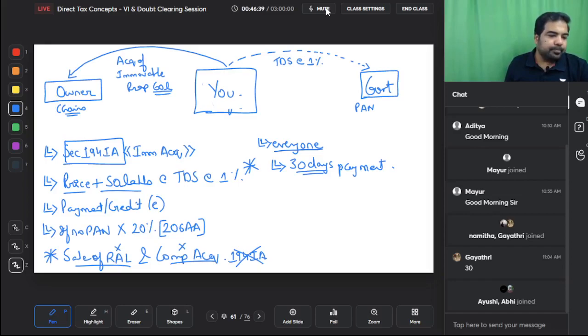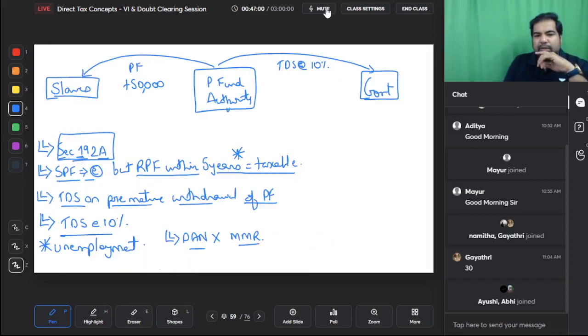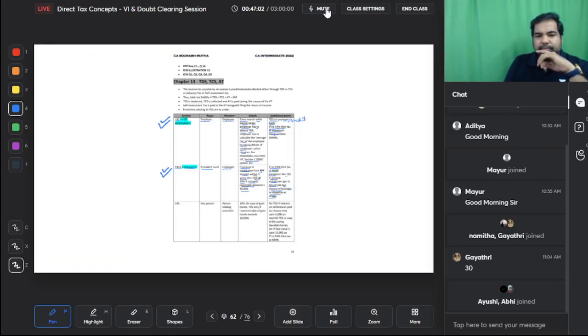All right. Perfect. Moving ahead, guys, this one is another section down. I keep marking whatever sections we've done. So 194I is immovable property, initially you rent. 194IA is immovable property you acquired. Guys, very similar to this is the next section.